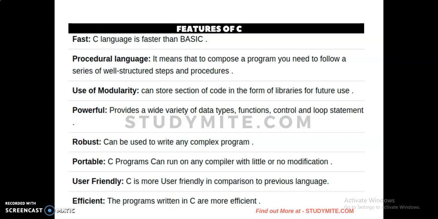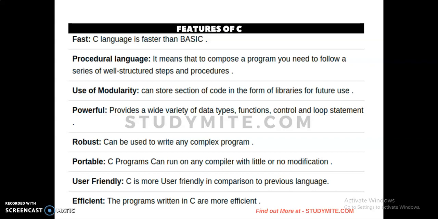It is fast, which means the C language is faster than BASIC. BASIC means Beginner's All-purpose Symbolic Instruction Code. This is the predecessor of the C language. So C language is faster than BASIC. And then C is a structured programming language. It means that to compose a program you need to follow a series of well-structured steps and procedures.